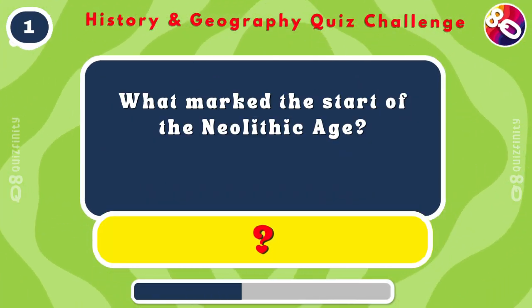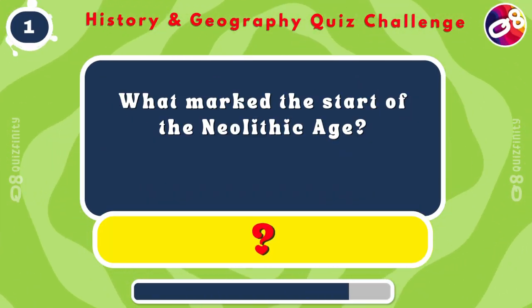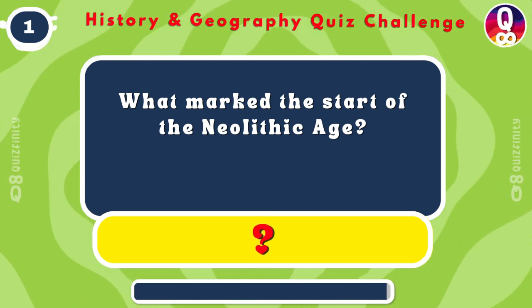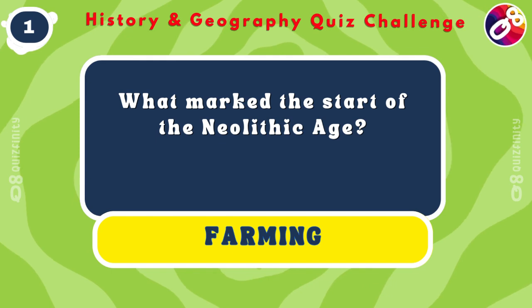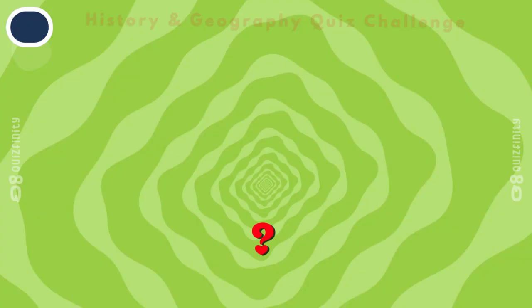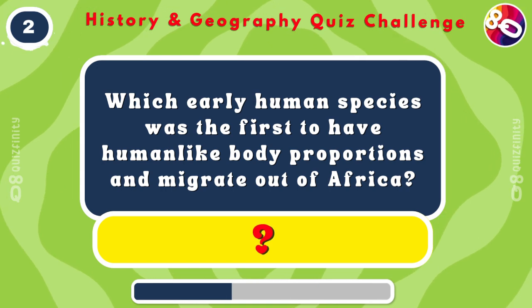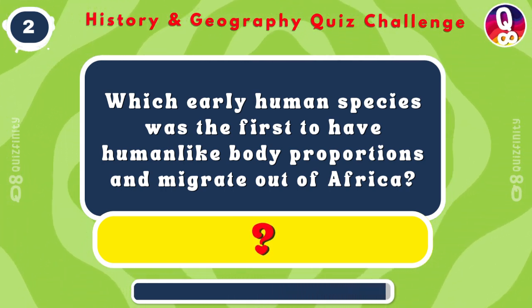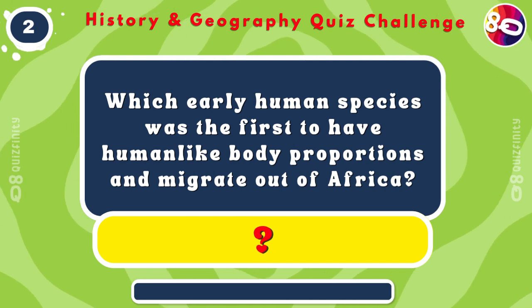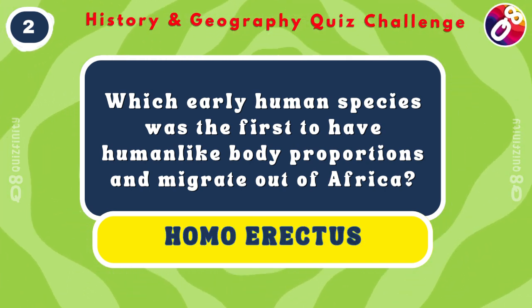What marked the start of the Neolithic Age? Farming. Which early human species was the first to have human-like body proportions and migrate out of Africa? Homo erectus.